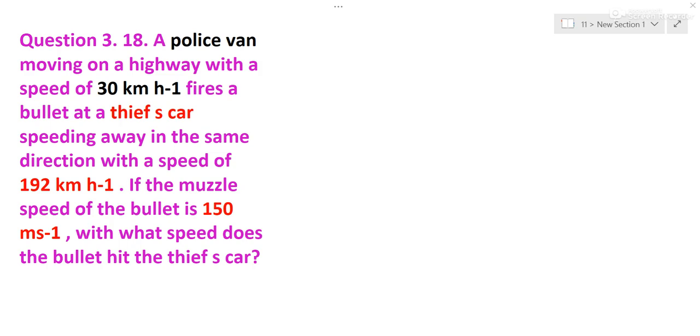Let us see the next question. A police van moving on a highway with a speed of this. So this is speed of police van, 30 km/h. Fires a bullet at a thief's car speeding away in the same direction with a speed of this.